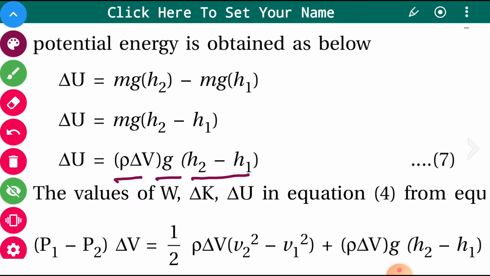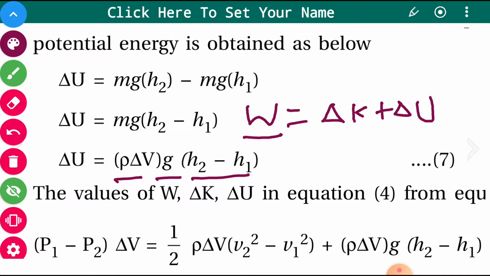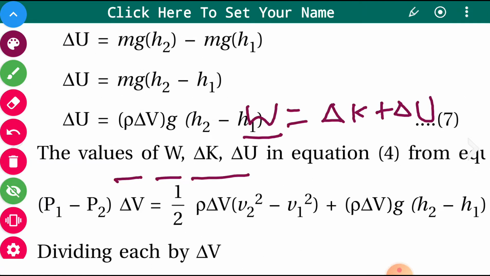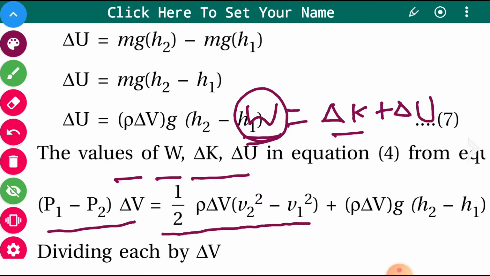Now all the values are with us, and W is nothing but delta K plus delta U. We have to put in the value of W, which is P1 minus P2 into delta V. So instead of W we write P1 minus P2 delta V, delta K is 1/2 rho delta V (V2 square minus V1 square), and delta U is rho delta V g (h2 minus h1). Now dividing each and every term by delta V, the delta V will cancel out.